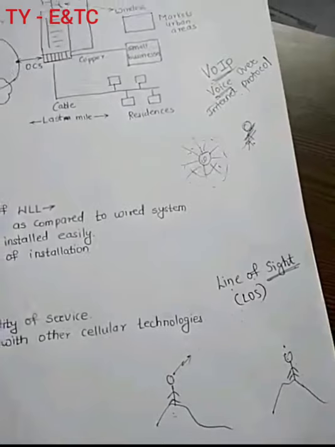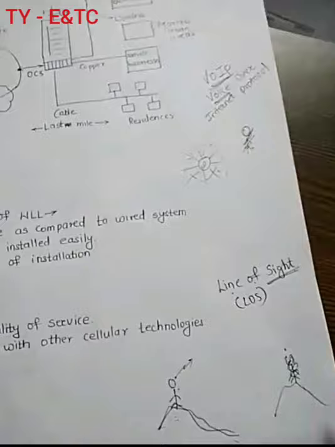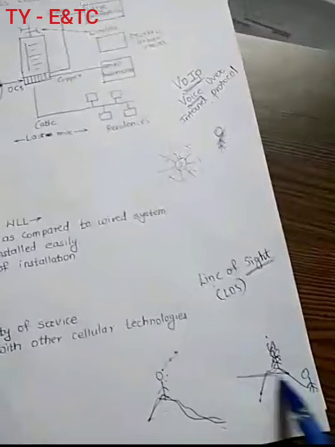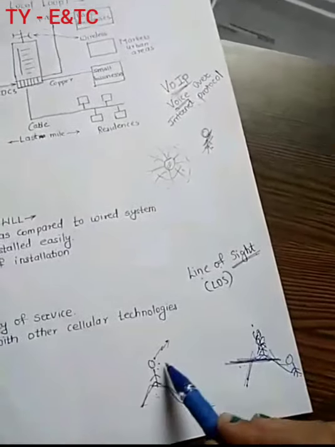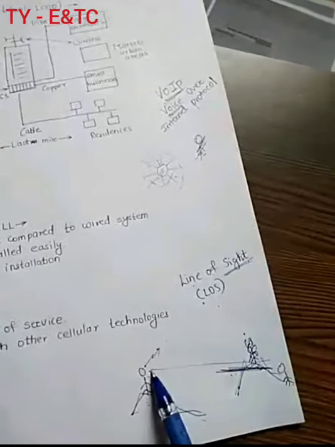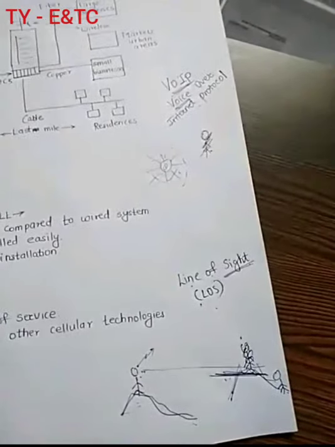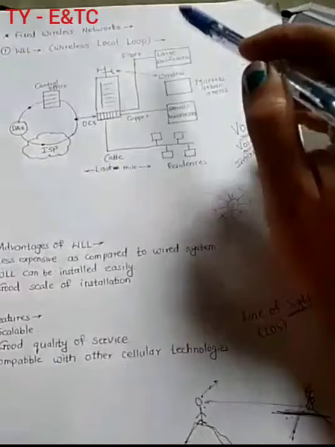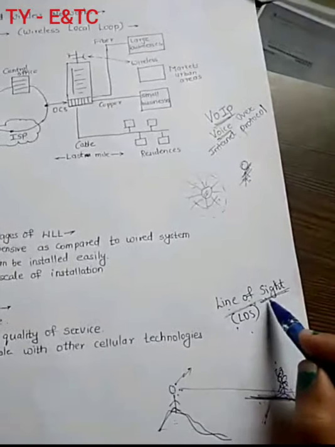येणार नाही. बट सपोज एक पर्सन आता हिली एरियावरती आहे आणि दुसरा जो पर्सन आहे तो ह्या कॉर्नरला कुठेतरी आहे. सो नाव दिस इज ऍक्टिंग ऍज अ इंटरफेरन्स और डिस्टर्बन्सेस, राईट. This hill is acting as an interference or disturbance. So here line of sight is not present. So due to the unavailability of this line of sight, there will be no transfer of the signal, right? And so signal becomes weak. So हे जे आता वायरलेस नेटवर्क्स आपण यूज करणार आहे, so all the wireless networks require line of sight. They require line of sight for communication.